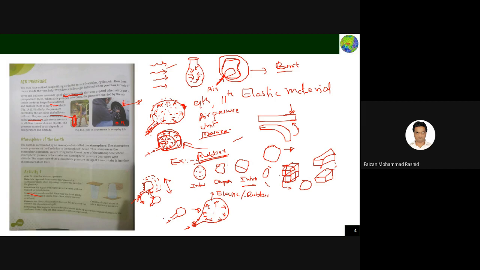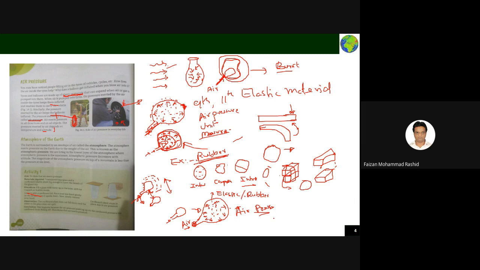So the pressure which is applied by air is called air pressure. Air pressure exerts in all directions in the body. The pressure exerted by air depends on the temperature and altitude. This is a good point they have written here, so let's explain this one. This air pressure actually depends on the temperature and altitude.